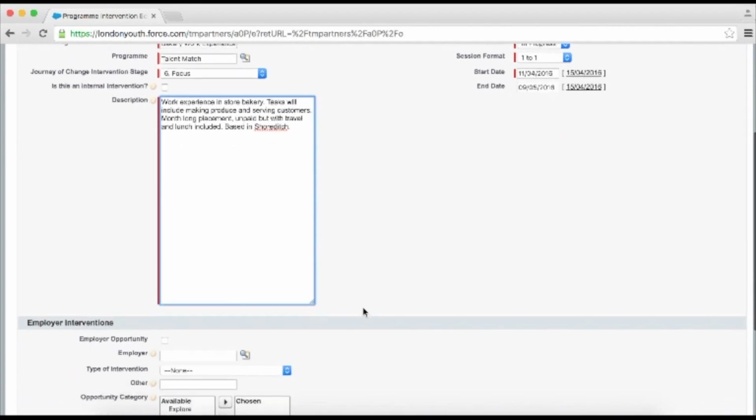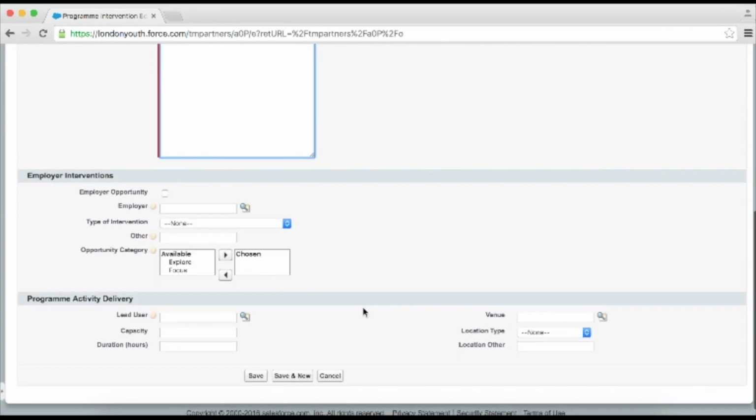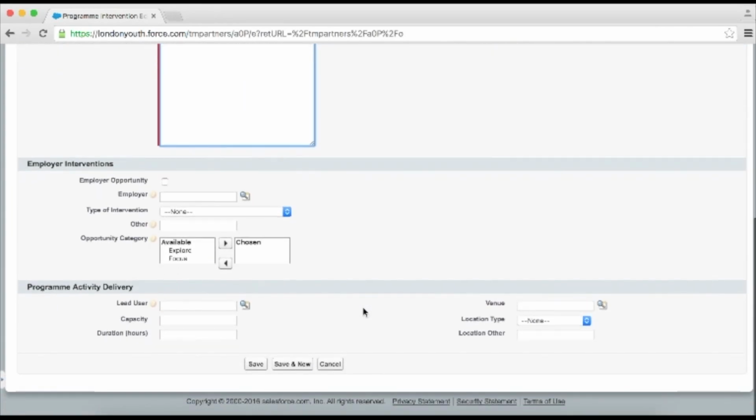Now, as you scroll down, we'll get to the most important section, the employer section. To mark the opportunity as an employer opportunity, simply tick the box, and then we'll search for the employer and select it to add it to the record.